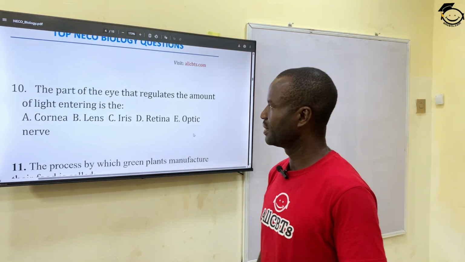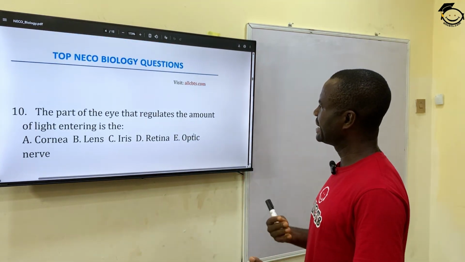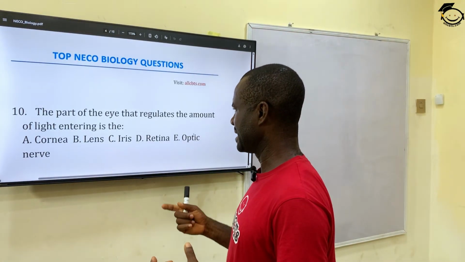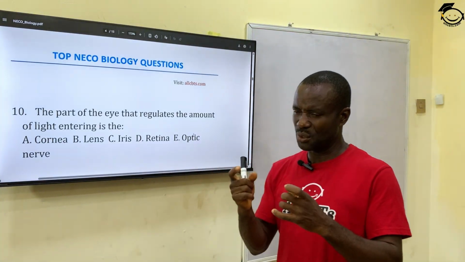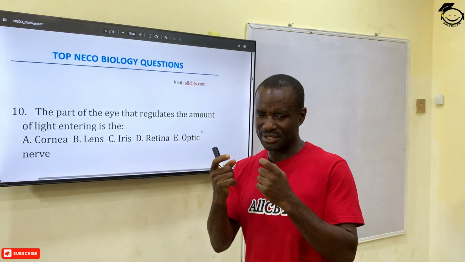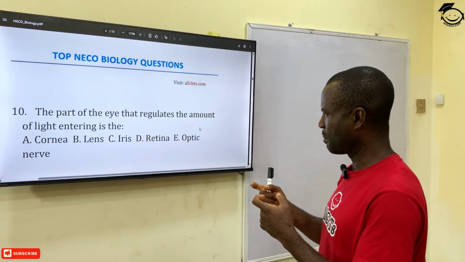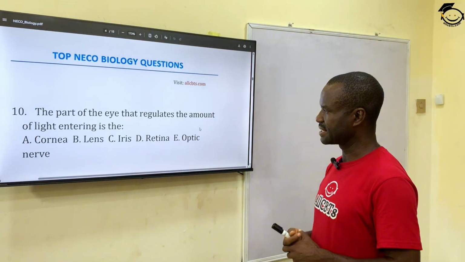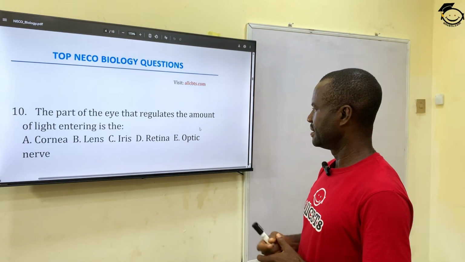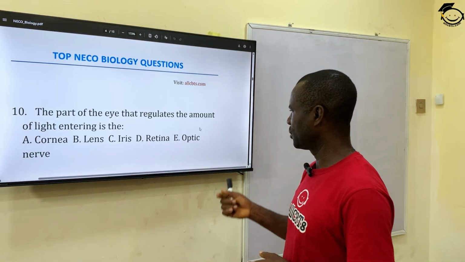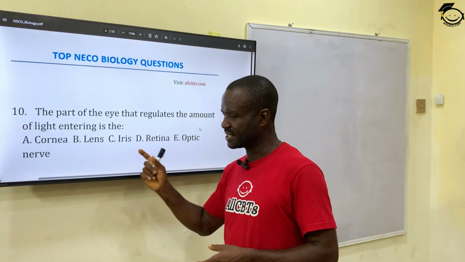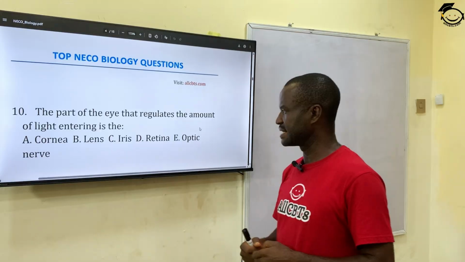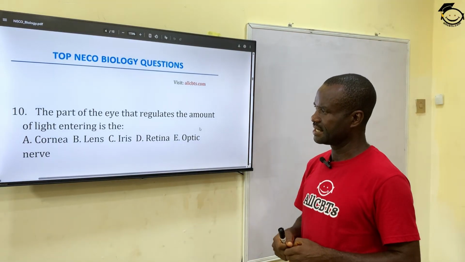Question 10. The part of the eye that regulates the amount of light entering is the dash. There's a limit to the amount of light that enters into the eye, and it is controlled by an organ. A. The cornea. B. Lens. C. Iris. D. Retina. And E. Optic nerve. The correct answer is the iris. The iris can contract and relax, controlling the amount of light that enters the eye.